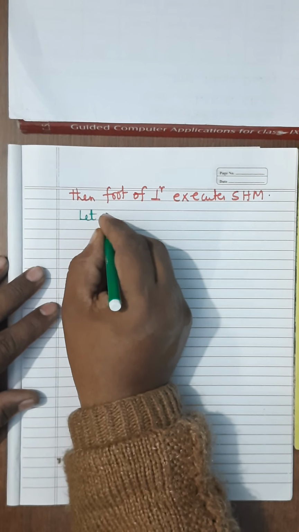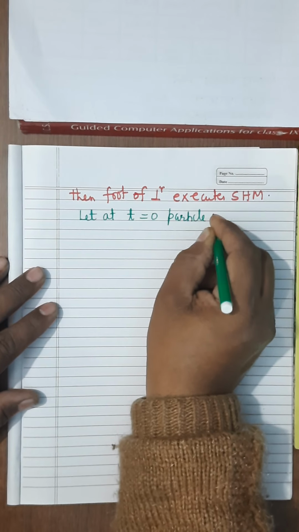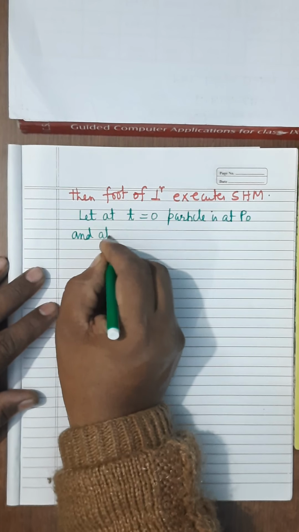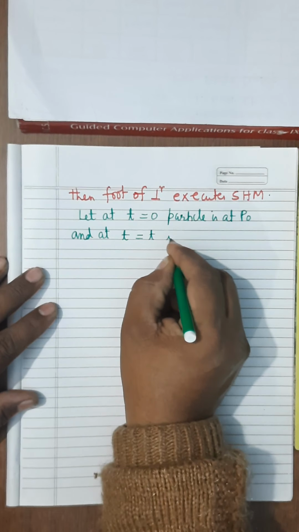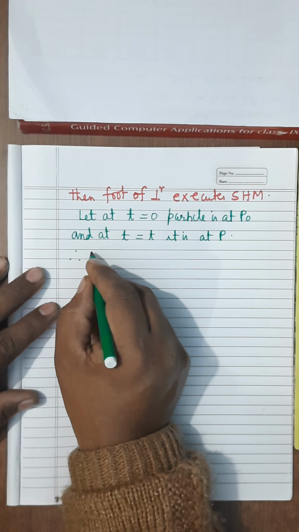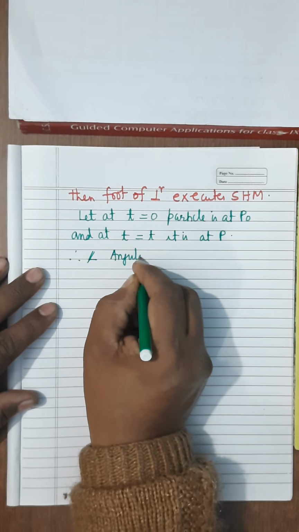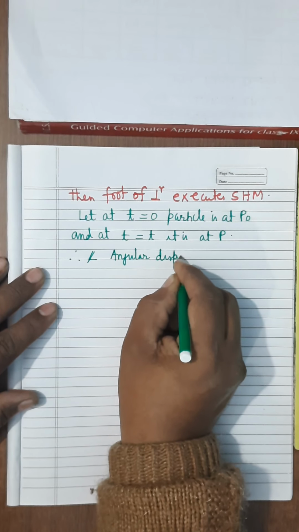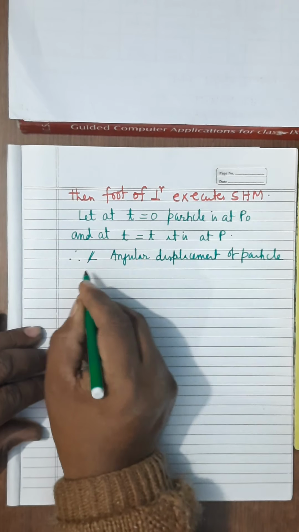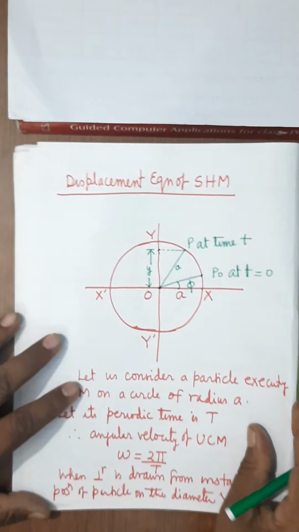Let at t equals 0 the particle be at P naught, and at t equals t it is at P. Therefore, the angular displacement of the particle in time t, see here, what will be the angular displacement of the particle at time t?